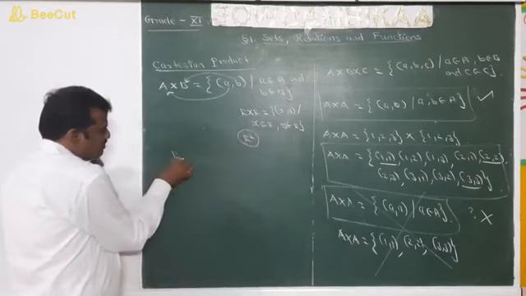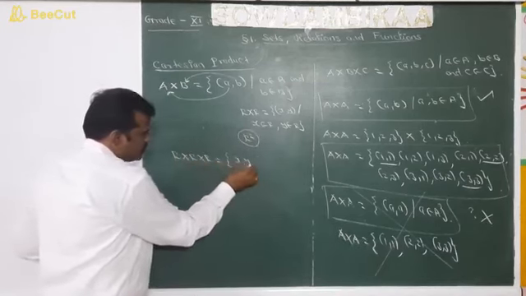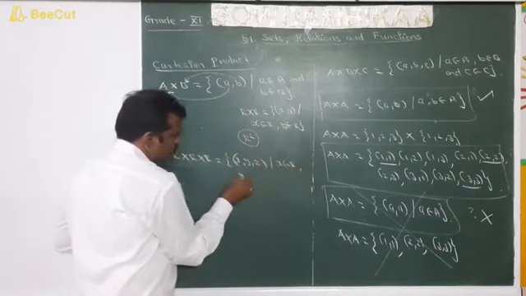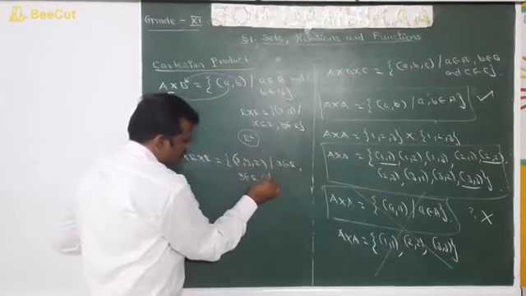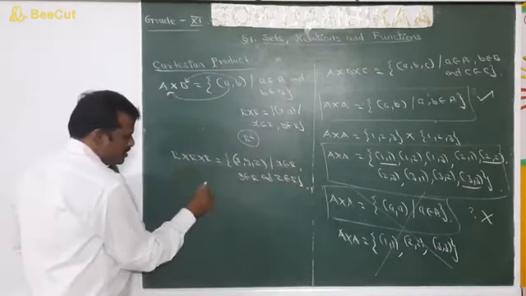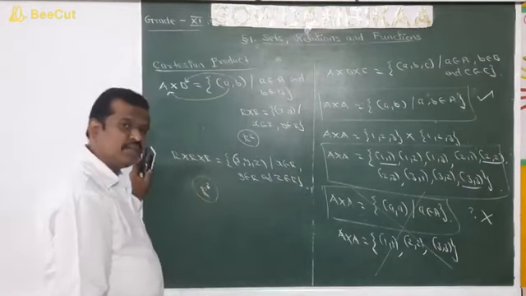Like this we can define R cross R cross R as the set of all x, y, z such that x belongs to R, y belongs to R and z belongs to R. So this is written as R3 and it is of course the three-dimensional space.